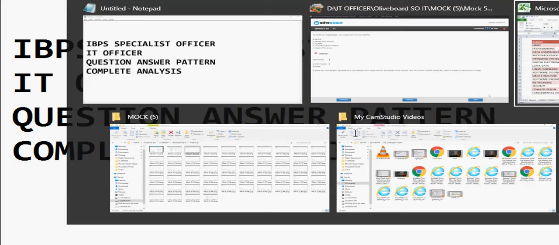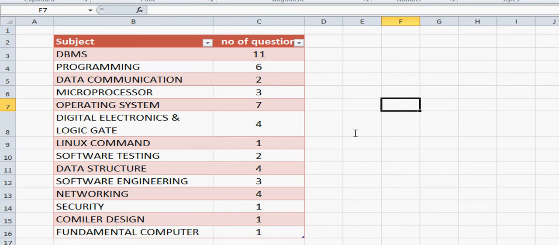The question paper is basically from the professional subjects of computer science, where DBMS, programming, data communication, microprocessor, and so many subjects are covered. Basically, you can see 11 questions from DBMS, maybe programming. You may see 6 questions in data communication, 2 questions microprocessor related, 3 questions operating system related, 7 questions digital electronics and logic gates related, 4 questions on Linux commands. Yes, definitely Linux commands are there.